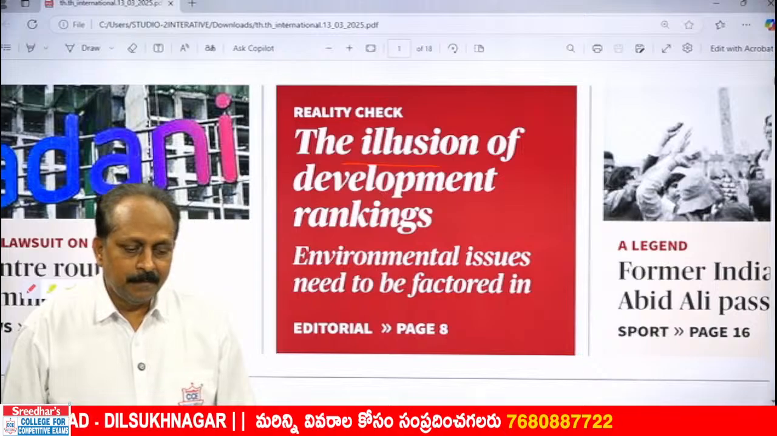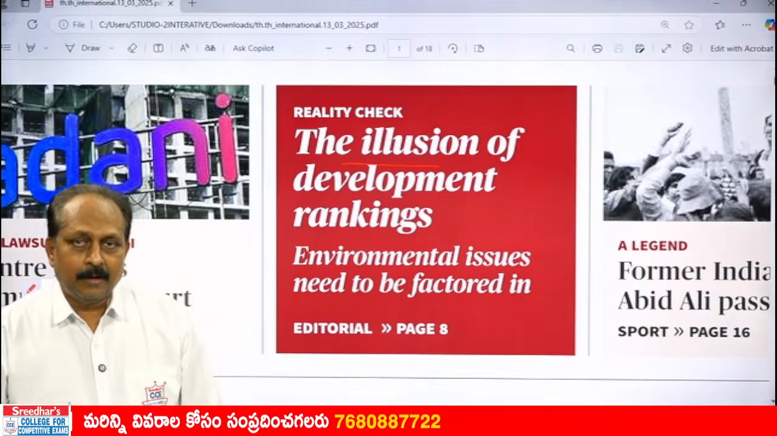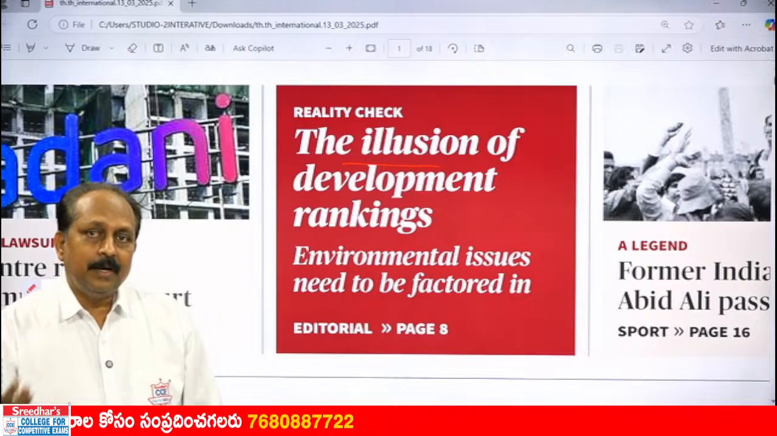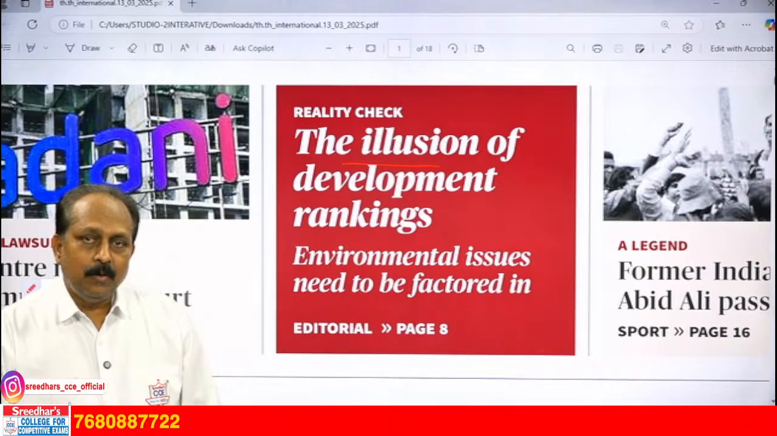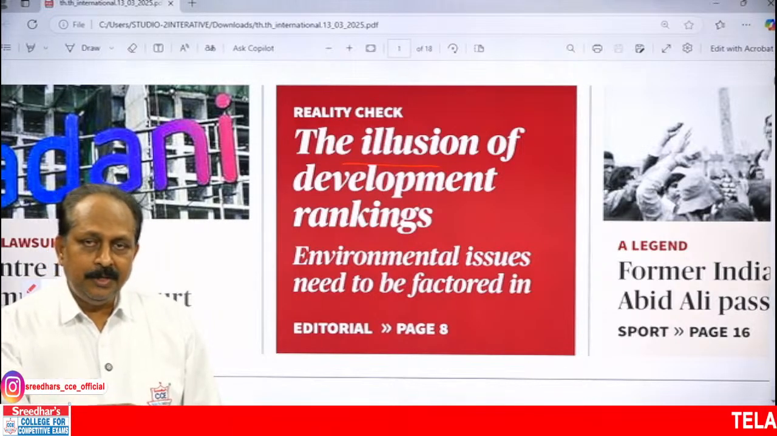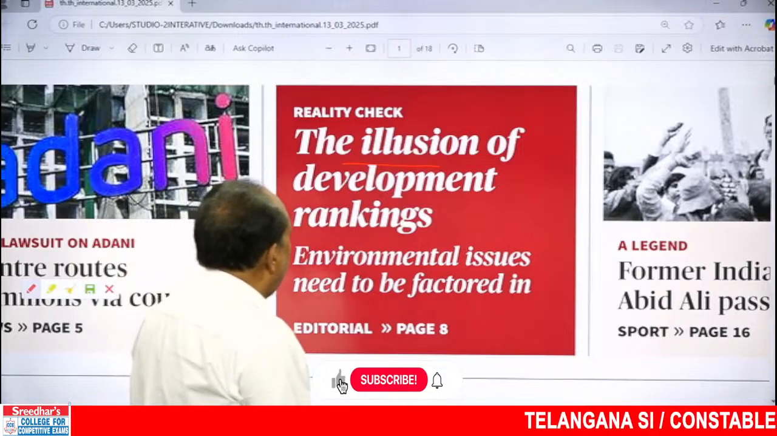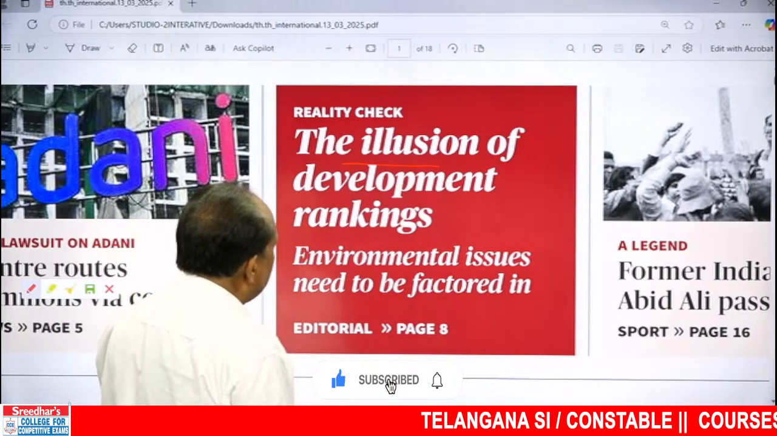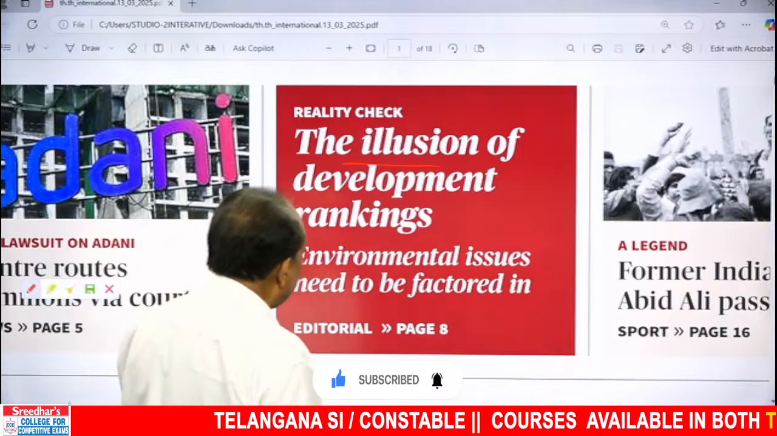That is illusion. But you have to recollect another word. Imagine someone takes drugs. That person also imagines. Very good. Who is this? Pavani. Then we use the word hallucination. There is a subtle difference between illusion and hallucination. That you have to know. Illusion of development rankings means the rankings are not real. Environmental issues need to be factored in.